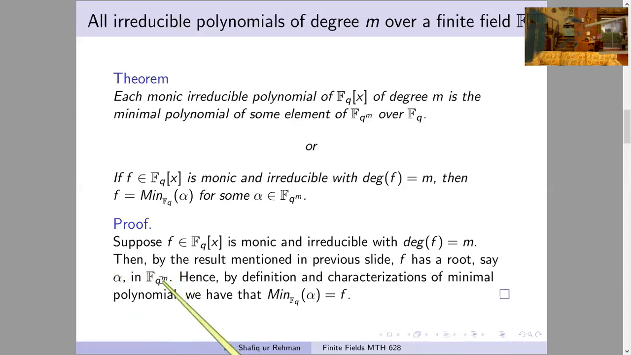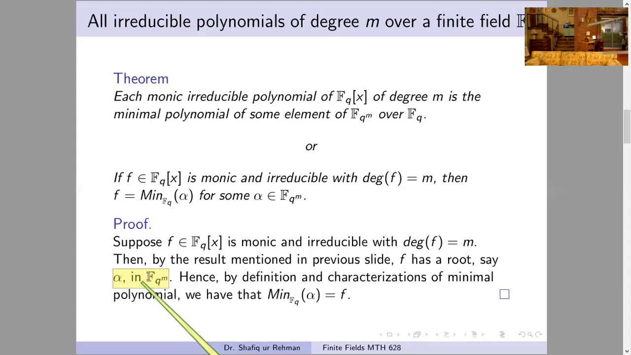So now this alpha will be algebraic over the field Fq. That is, alpha must be a root of some minimal polynomial. We know that every algebraic element must have some minimal polynomial. And this is an extension of finite fields, and in a finite field extension, every element of the bigger field is algebraic over the smaller field.